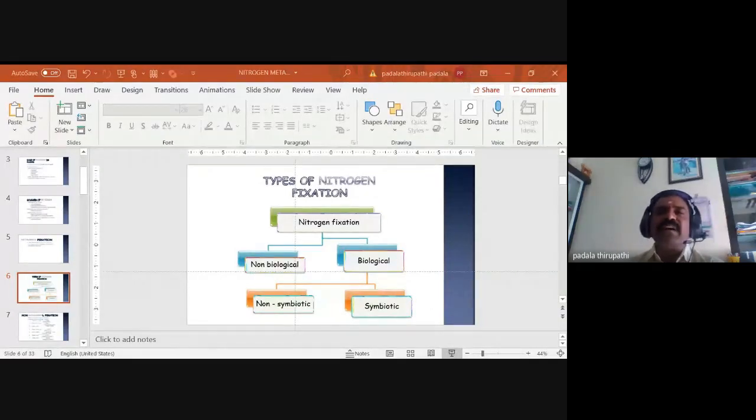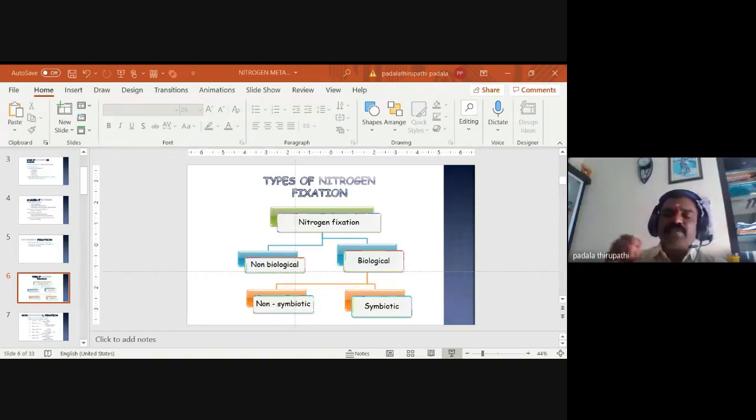Nostoc is associated with the Anthoceros thallus, and Anabaena cycadeae is associated with the gymnosperm Cycas, in the coralloid roots. So these are symbiotic associations, and they are nitrogen fixers.